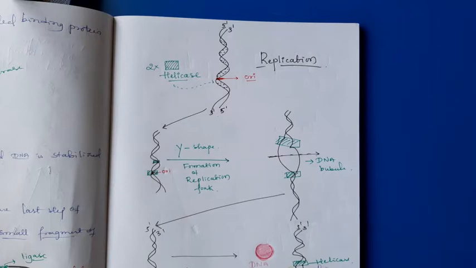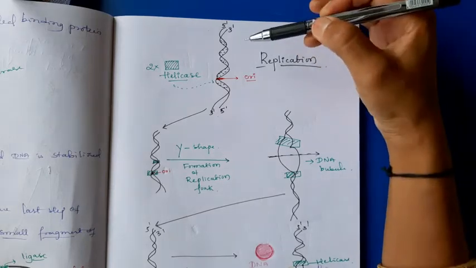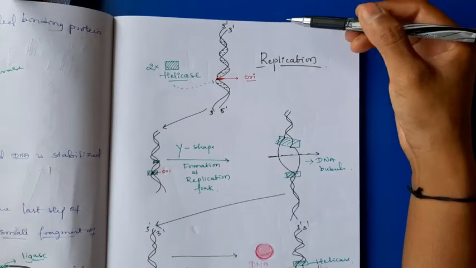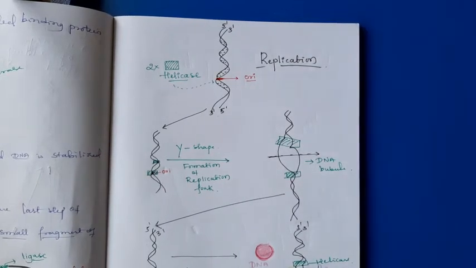Here the double stranded DNA has many ORI sites in the eukaryotic case. If you consider prokaryotic, there is only one ORI site. That ORI site is initially recognized by the helicase enzyme.